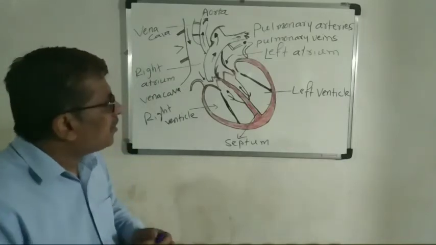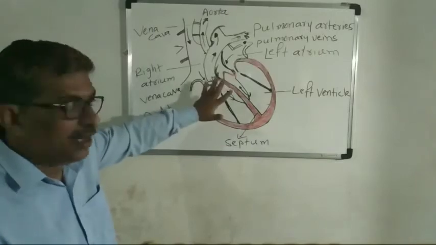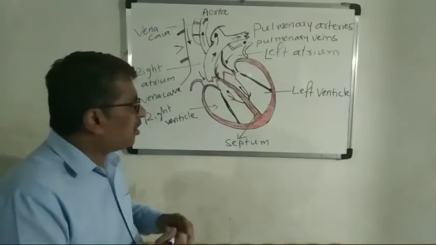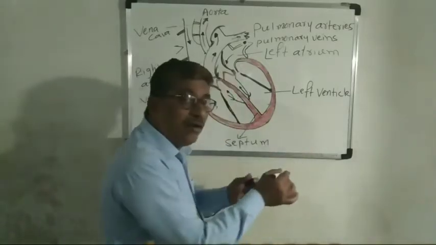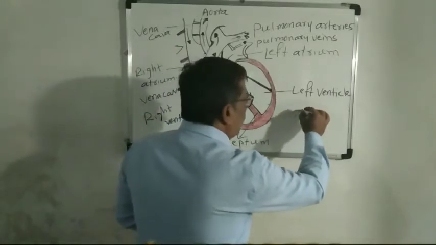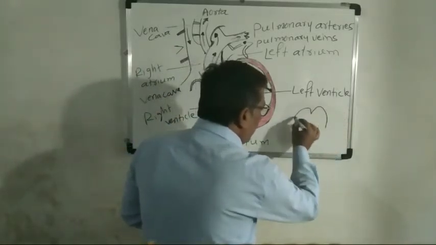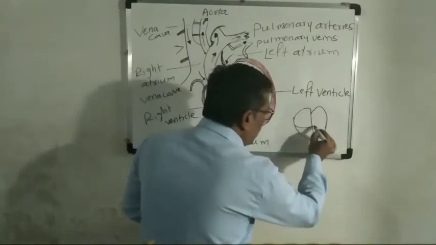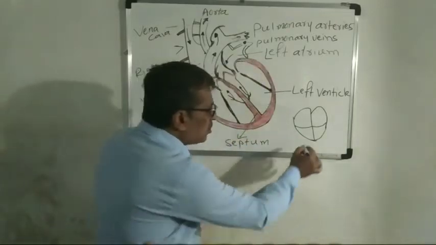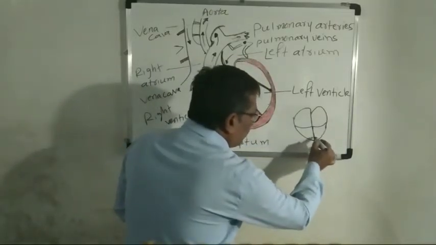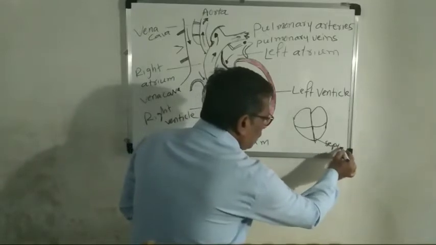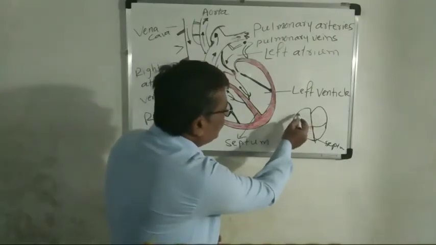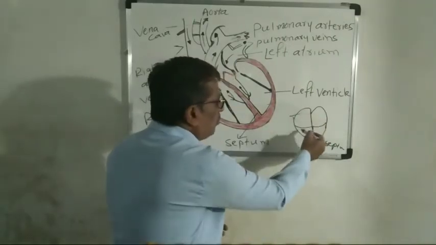Now you see this diagram here. There are 4 chambers. By looking here, you will not come to know easily, so I will show you another diagram. See, look here now. This is what we call the septum. And on the 2 sides there are 4 chambers: 1, 2, 3, 4.